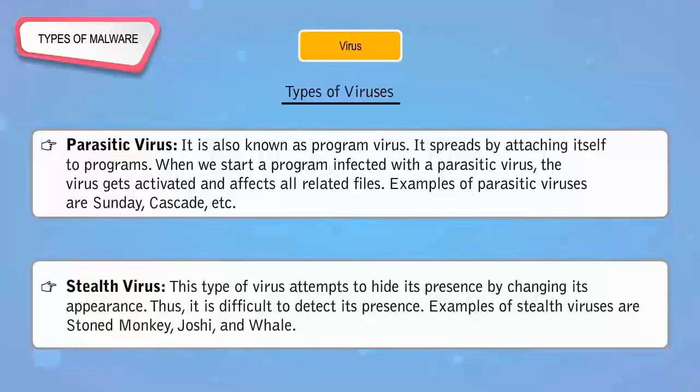Stealth virus. This type of virus attempts to hide its presence by changing its appearance. Thus, it is difficult to detect its presence. Examples of stealth viruses are Stoned Monkey, Joshi, and Whale.